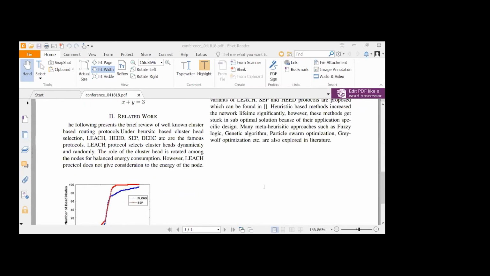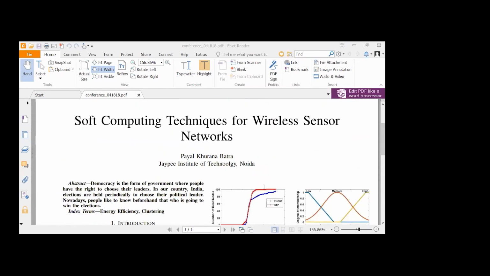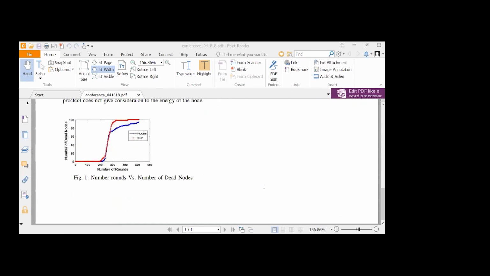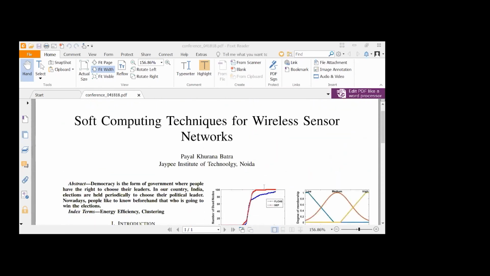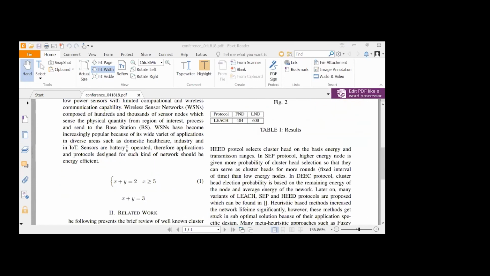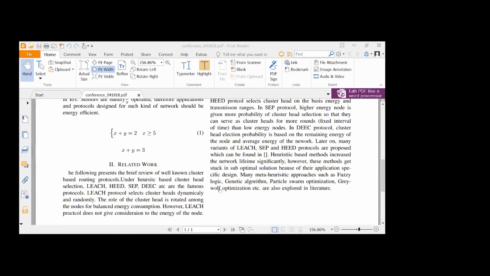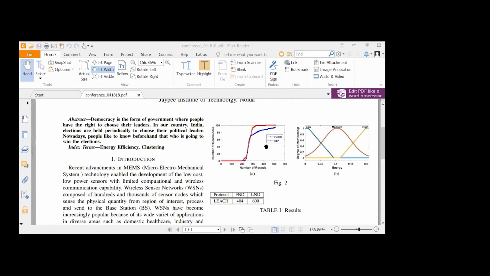So this is how your paper will look like. Look, it is very easy to deal with LYX. I hope it is clear. Yes, ma'am. Clear. So let me stop sharing this PDF.